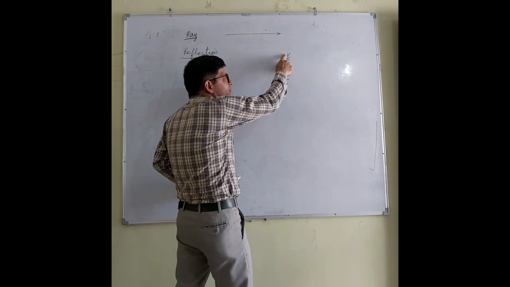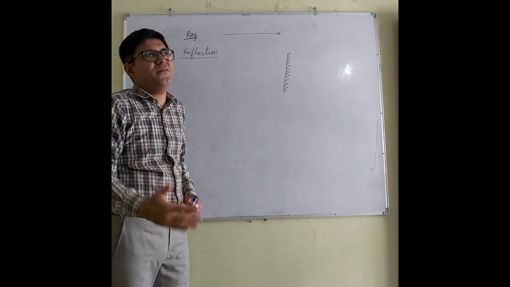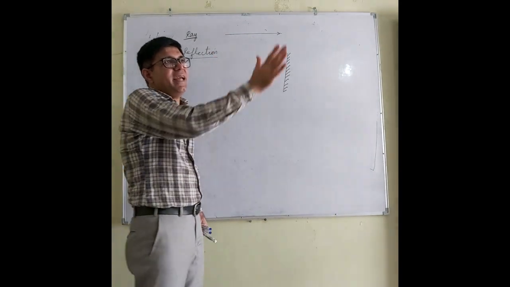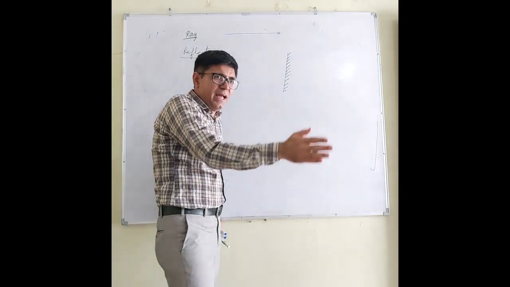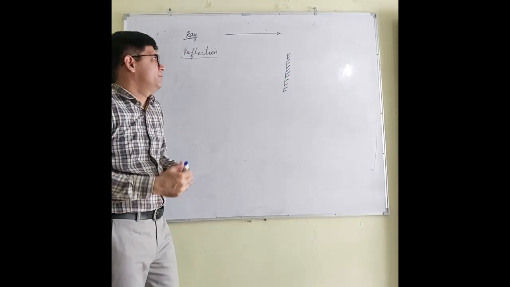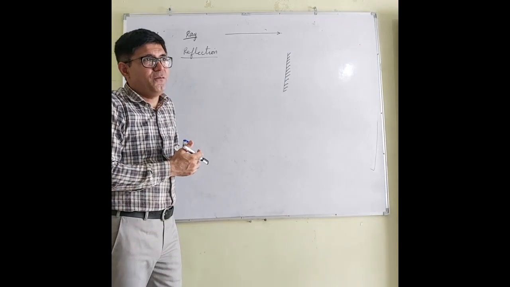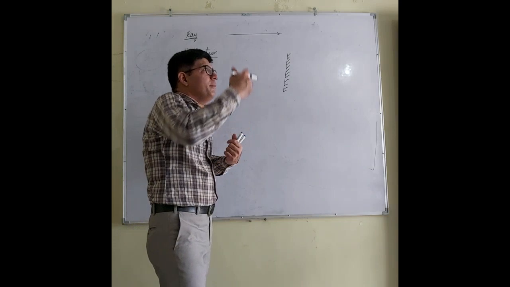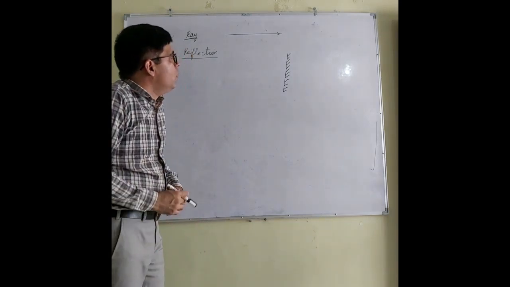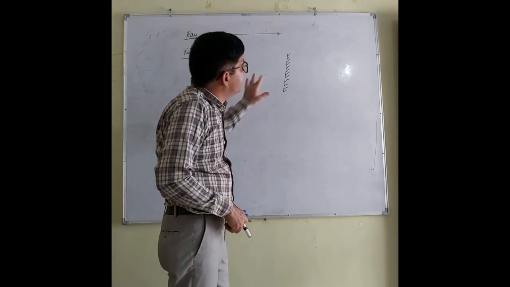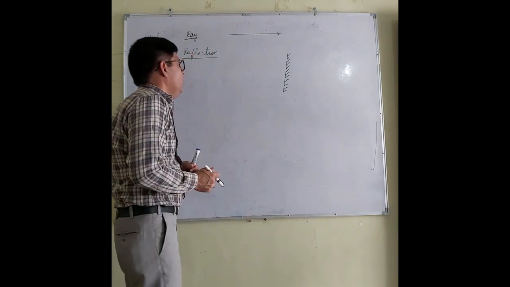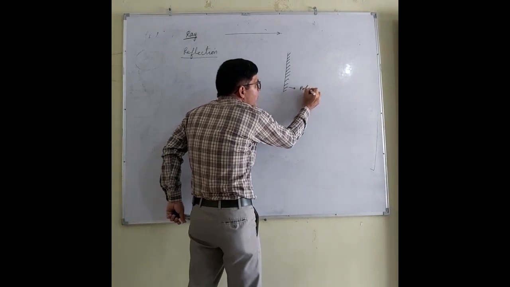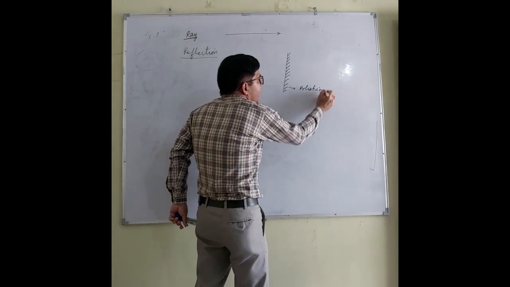The straight line that you are seeing represents a plane surface, just like the glass on the window pane, the glass fitted in the dressing mirror, or the glass fitted in some other mirror. It represents a plane mirror. And this part represents the polishing, right?